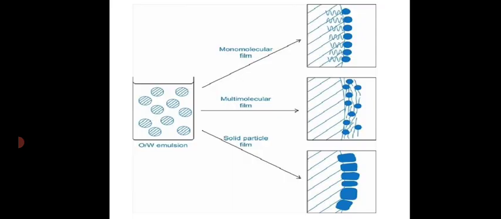Polymers will form a multimolecular layer, that is, layer over layer, and they are more rigid, but they won't decrease the interfacial tension; they only increase the viscosity as well as form a protective barrier over the surface of the droplet. In the third case, addition of solid particles, they are also forming a protective barrier over the surface of droplets. They have no action in reducing the interfacial tension.